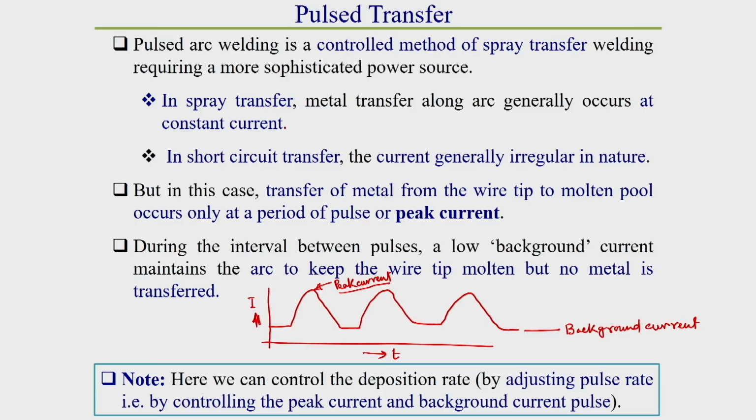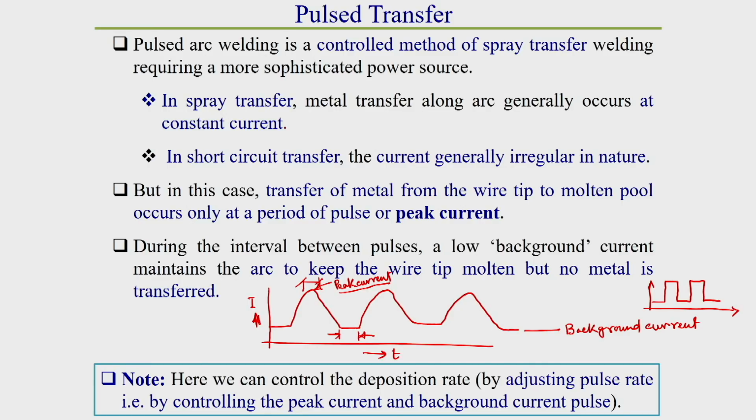The current pulse in peak current is called the peak current pulse, and the background current is called the background current pulse. Here I am showing it in curve form, which can be represented like this also, then it will be more clear and easily understandable.